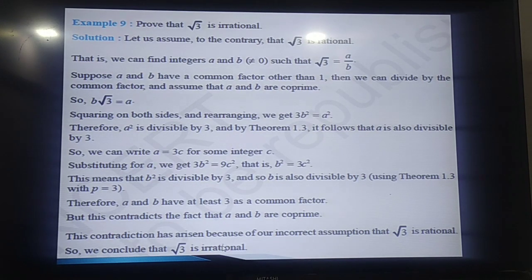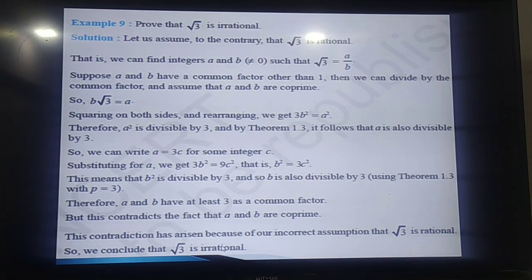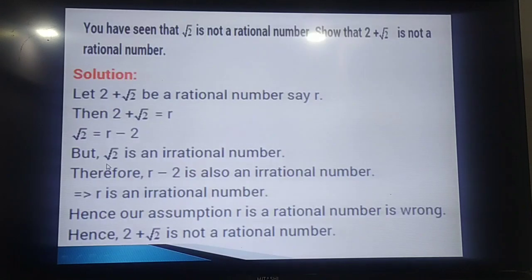In a similar manner, you can replace 3 by 5, and you get that root 5 is irrational. Now there is a problem in the board examination regarding this. It is not to prove that root 2 or root 3 or root 5 is irrational, but it is already given that root 2 is not rational, root 2 is irrational, and we want to show that 2 root 2 is not rational, or 2 root 2 is irrational.